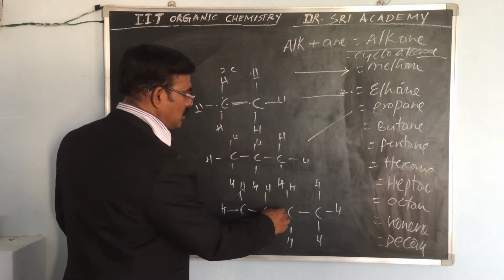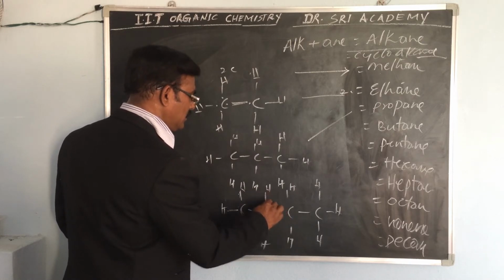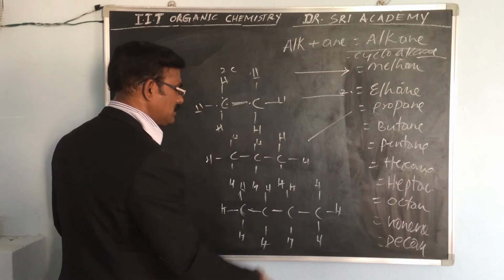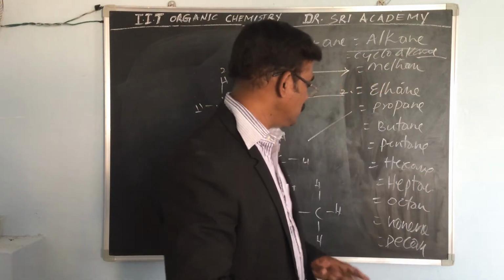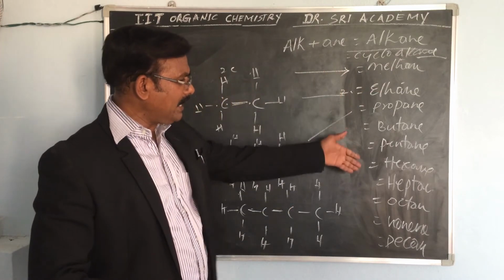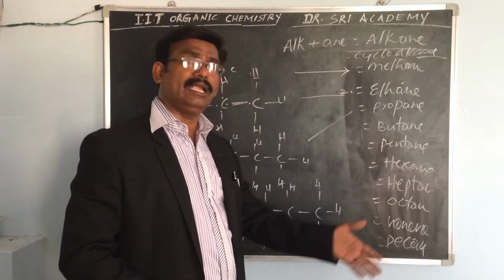And this is carbon 2: this side, this side, and this one. So 2 hydrogens and 2 carbons means 4 bonds. So 4 bonds are present around the carbon atoms, for every carbon atom, like pentane, hexane, heptane, octane, nonane, decane.